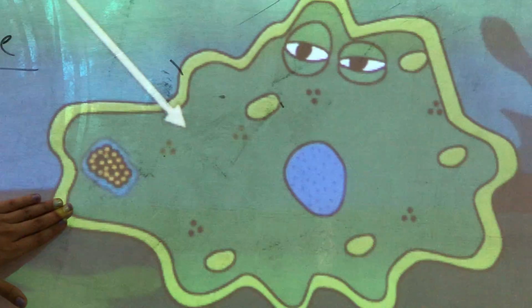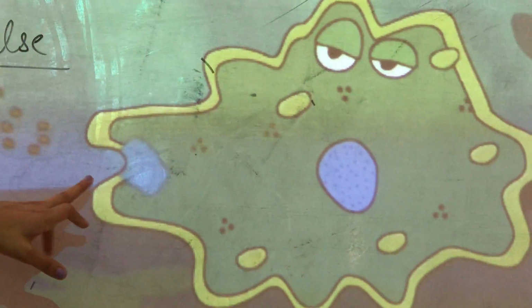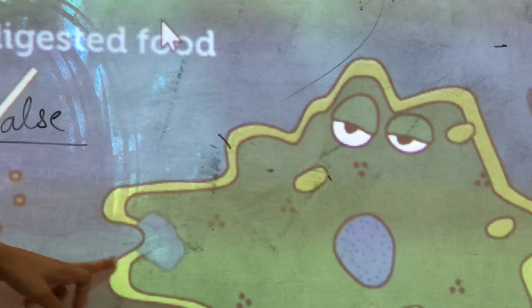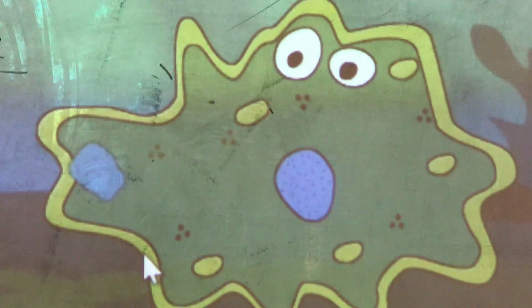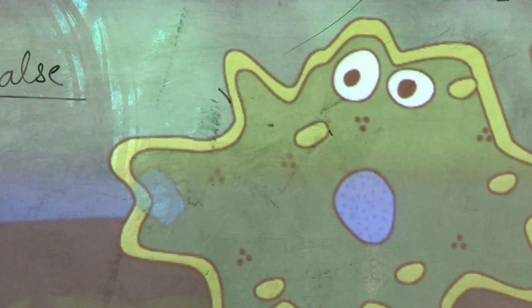The nutrients are directly absorbed by the body, and this is one single cell. It has no other cells. The undigested food is thrown out of the body through a small rupture anywhere in the cell. This is how the amoeba carries out nutrition and excretion.